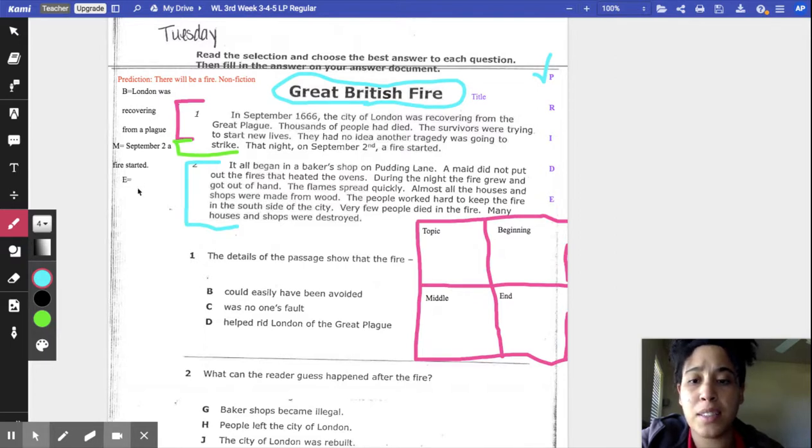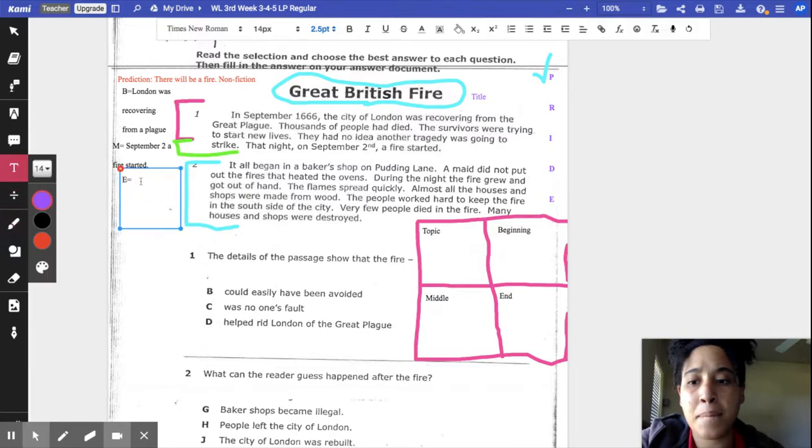So right here, that is the main idea of what happened. Let's go ahead and stop and jot. They mentioned the fire, what happened, and what they did. And what caught on fire? It says right here, baker's shop caught on fire. That's our main idea. The whole paragraph is talking about how the baker's shop caught on fire and how they tried to stop it.